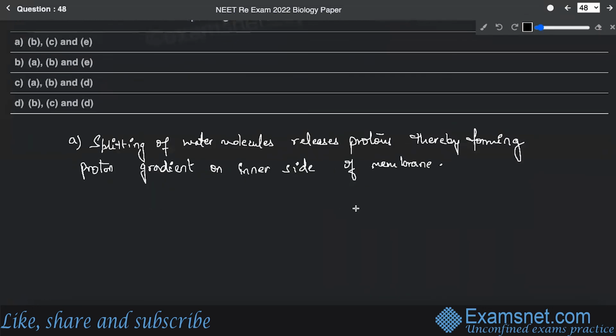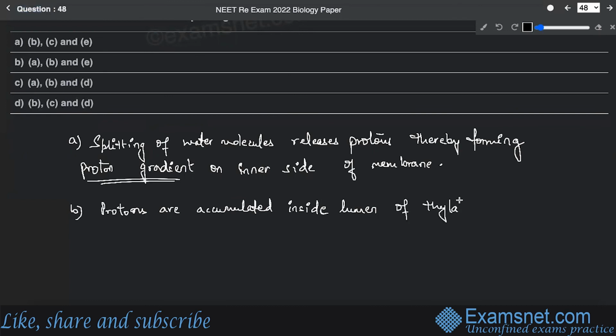So yes, since the proton gradient is developed, protons are accumulated inside lumen of thylakoids.